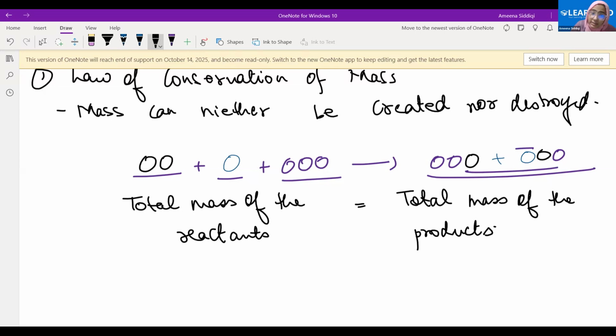Let's suppose we have 5 reactants, we'll add their masses. Let's suppose we just have 2 products, we will add their masses. But the masses on both the sides, the left hand side and the right hand side, should come to be equal.